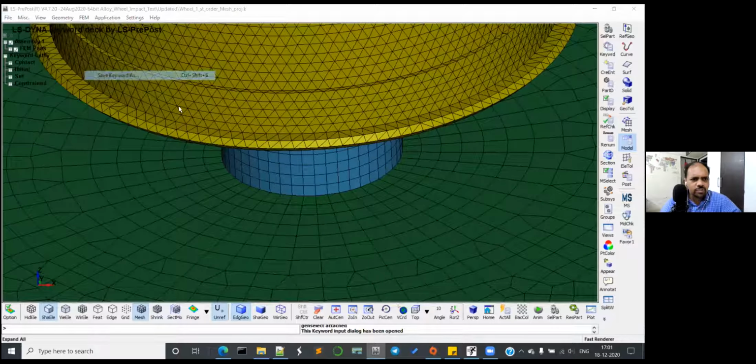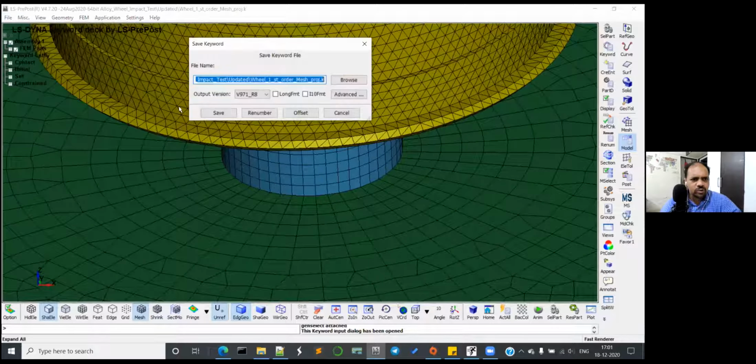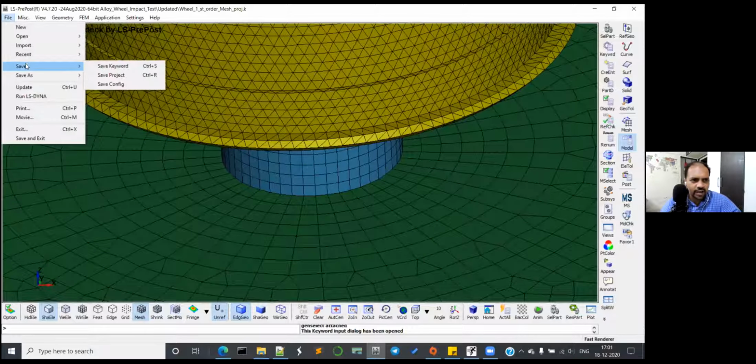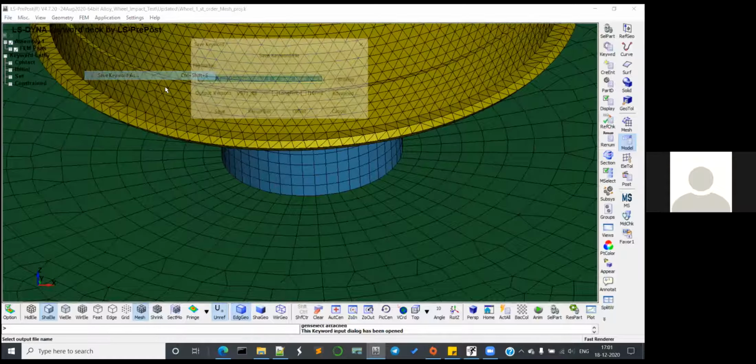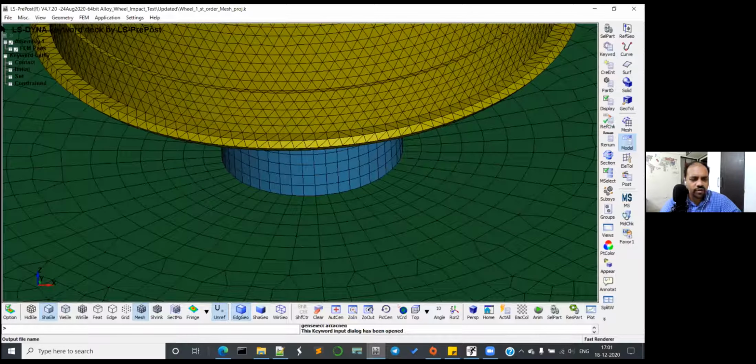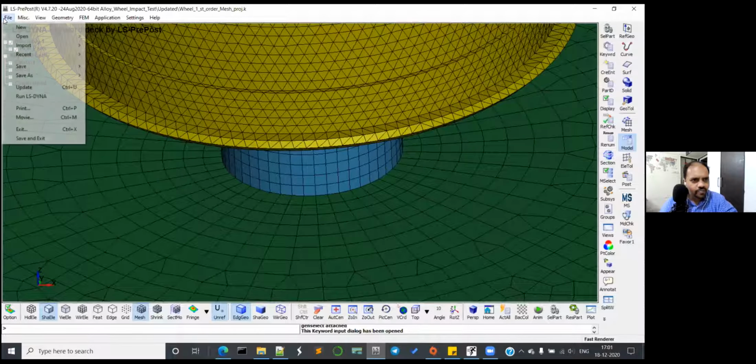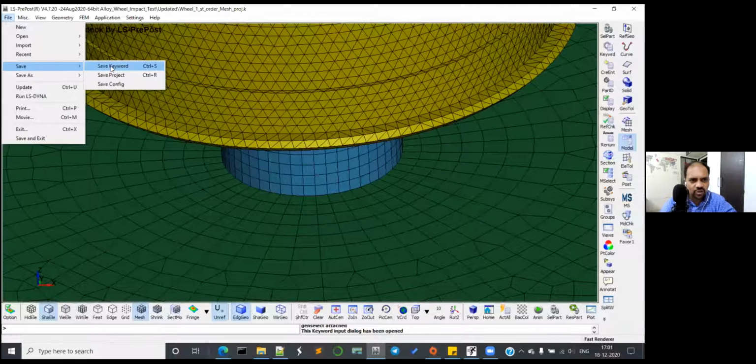No, no, don't save a project. Why are you saving a project? You have to save a keyword file directly. So project is a binary file. You have to directly overwrite it now because you have written it like wheel first order mesh project.k. So just click on the file and click on save, not save as, and save project as or save keyword. That's all. No, save keyword.